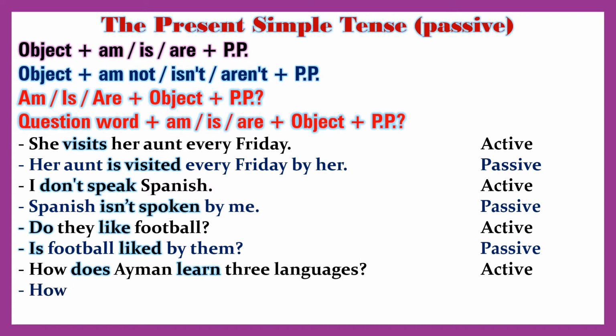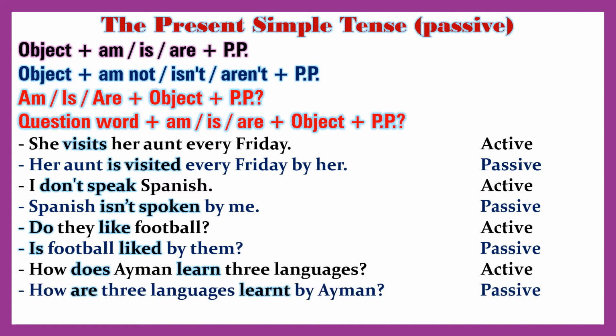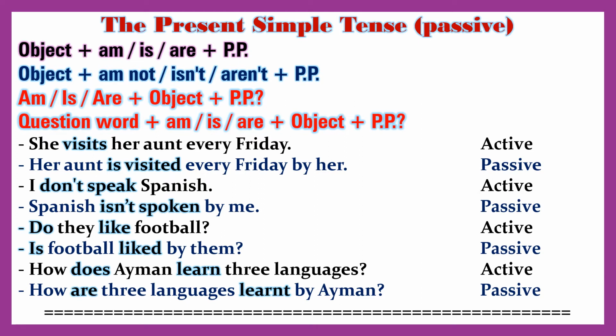Do they like football? Active. Is football liked by them? Passive. How does Eamon learn 3 languages? Active. How are 3 languages learned by Eamon? Passive.